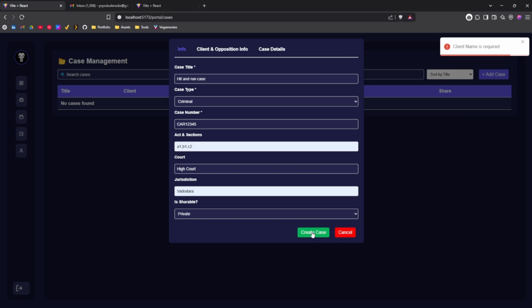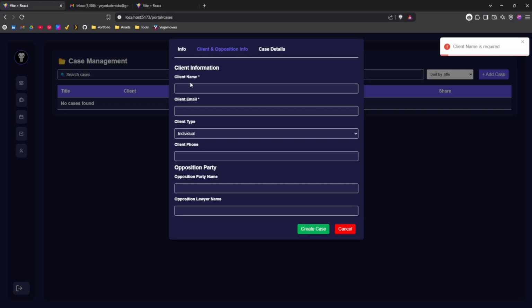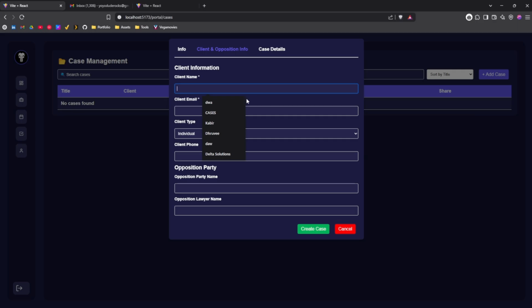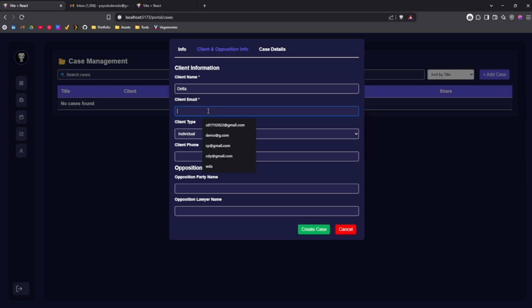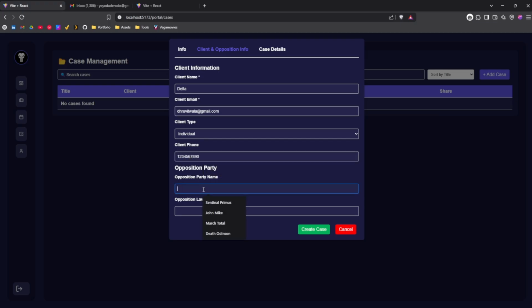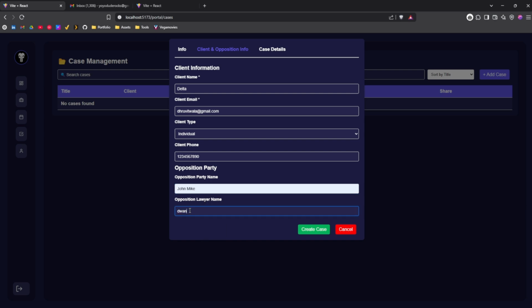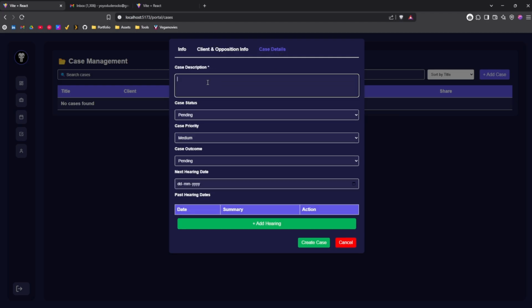If I try to create the case now, it will give an error that the client name and other things are important. So let's add the client name. Let's say the client name is Delta, and a client email ID is added. Okay, it's an individual, and the phone number can be any random phone number. Let's say the opposition name is Mike, and the lawyer name is Den John, or whatever you like. Let's create the case.